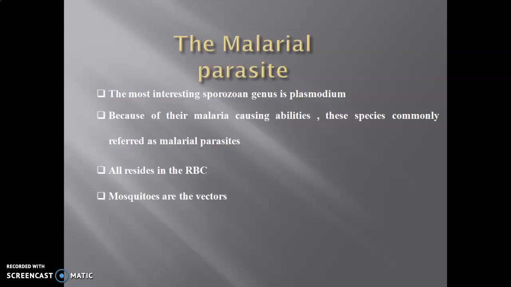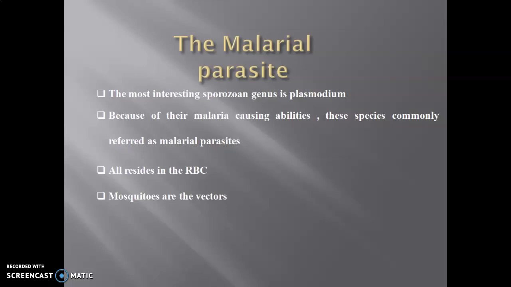This is a sporozoan, because the infective form is nothing but the sporozoite which enters the body, and it comes under class Sporozoa. This sporozoan is responsible for causing malaria. Because of their malaria-causing ability, these species are referred to as malarial parasites.